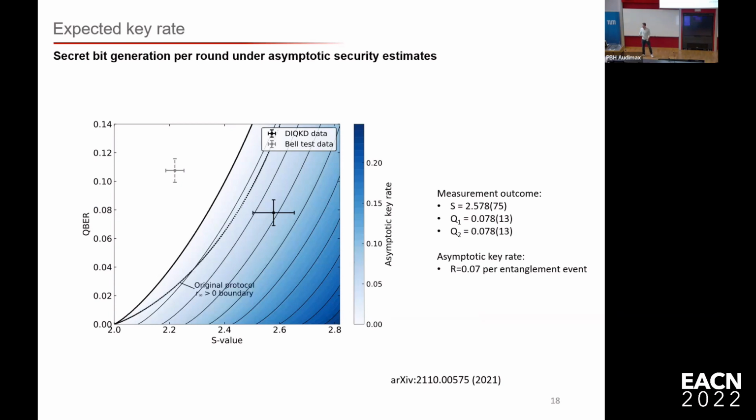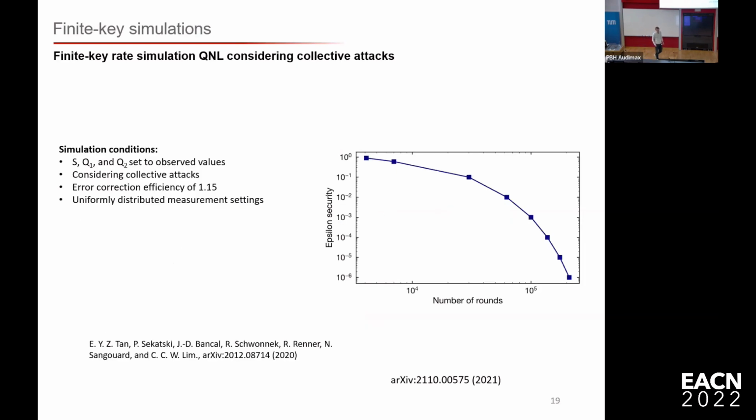What's maybe also nice to show here: this is for the new protocol that we implemented. However, for the original protocol, we would also be within the positive key rate regime. This is the boundary, the 0 key boundary. However, we're a lot closer to it with the point that we measured.